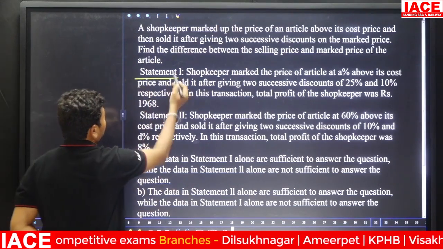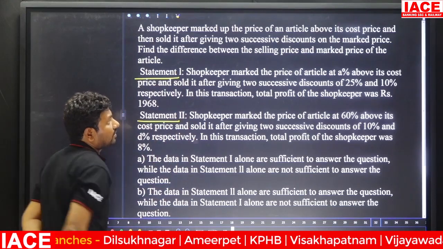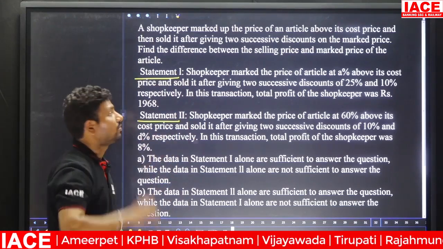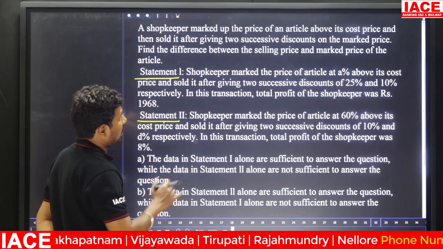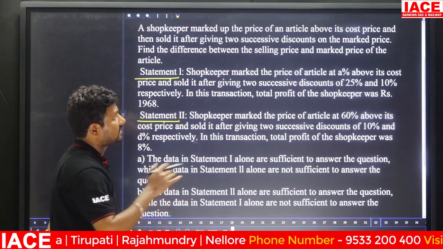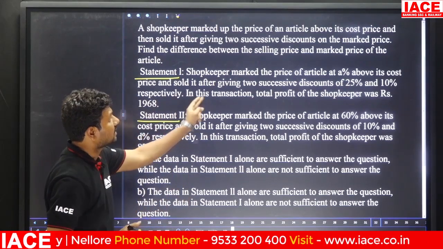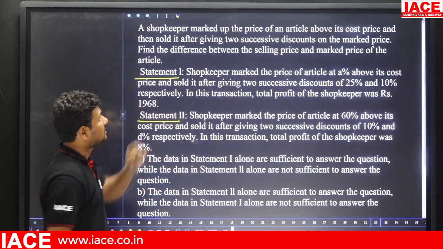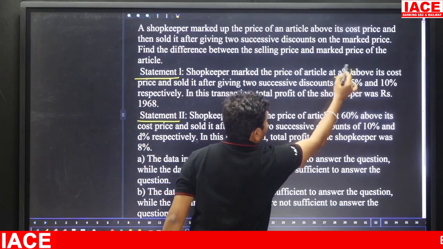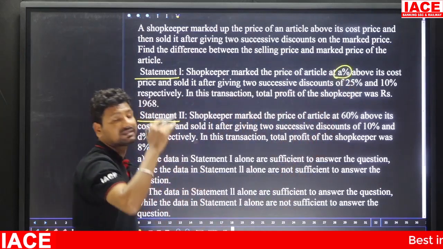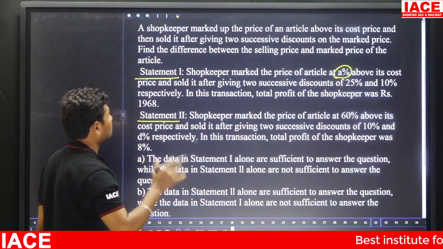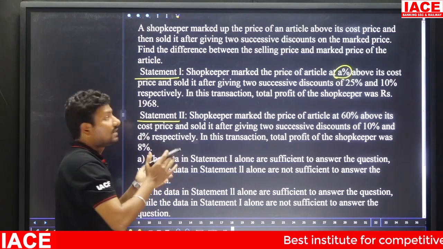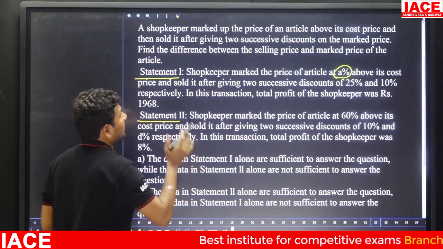Now statement 1 and statement 2. Statement 1: the shopkeeper marked up the price of the article A percentage above its cost price and sold it after giving 2 successive discounts of 25% and 10% respectively. In this transaction the total profit of the shopkeeper is 1968 rupees. What was the A value? It is not mentioned, how much percentage markup above the cost price. Based on that we have to calculate the selling price, cost price and market price,